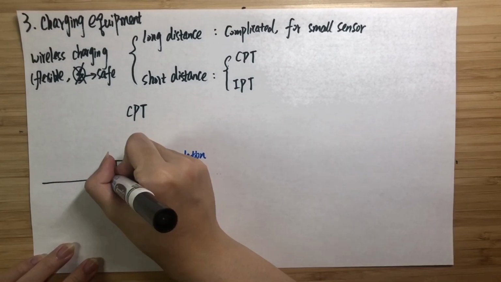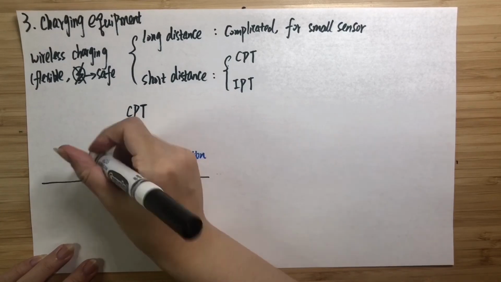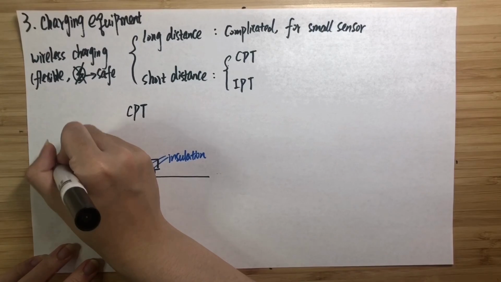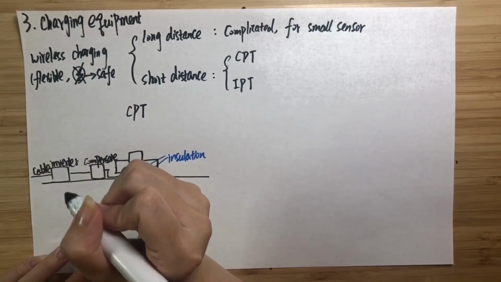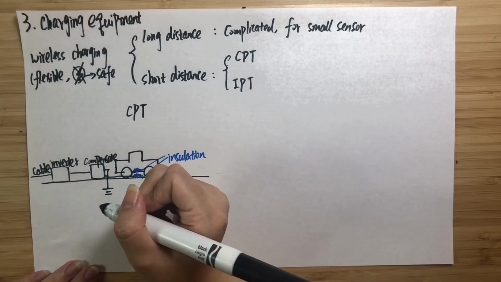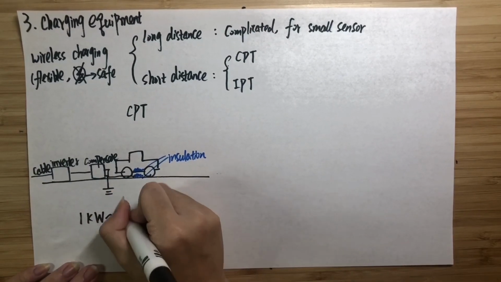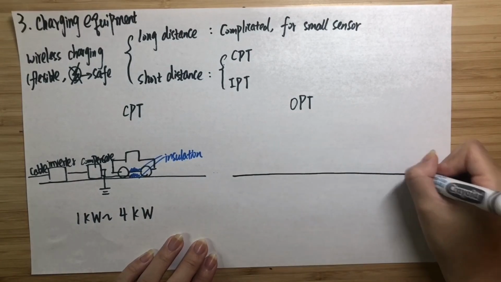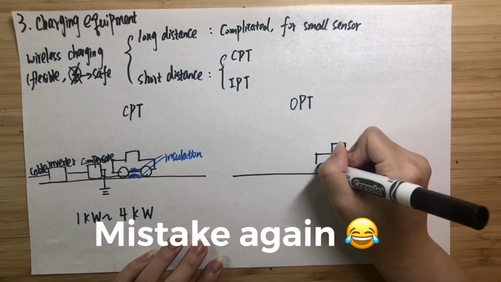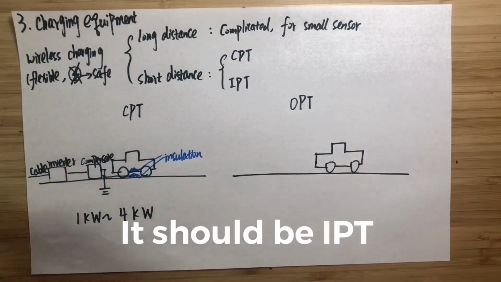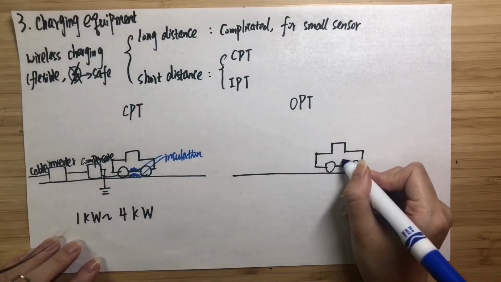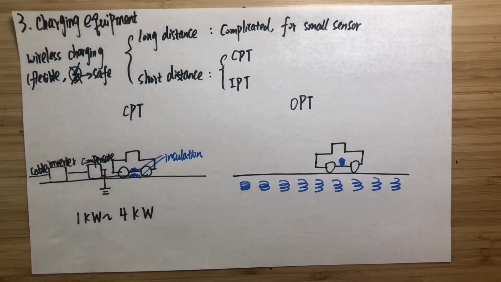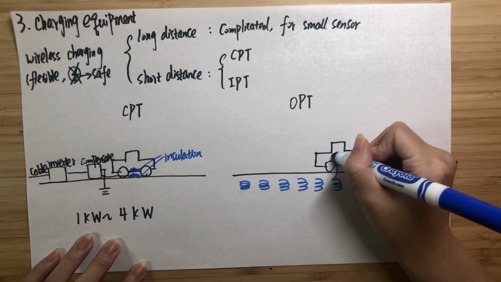Well, as shown in the picture, the CPT system includes an inverter and composite and 2 insulations. CPT charging has advantages, such as electromagnetic interference caused by electromagnetic induction is really low, and it is less affected by metal barriers during energy transmission. However, CPT technology can only transmit several kilowatts at a time, while IPT can transmit tens of kilowatts at a time. So, therefore, I think IPT is more suitable for charging electric vehicles.